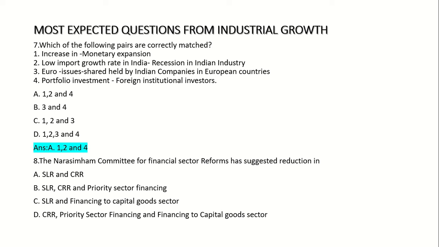Eighth one: the Narasimhan Committee for Financial Sector Reforms has suggested reduction in Option A SLR and CRR, Option B SLR, CRR and priority sector financing, Option C SLR and financing to capital goods sector, Option D CRR, priority sector financing and financing to capital goods sector. Answer: Option B SLR, CRR and priority sector financing.